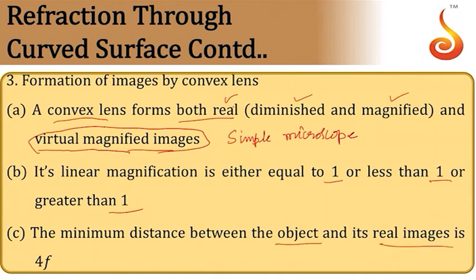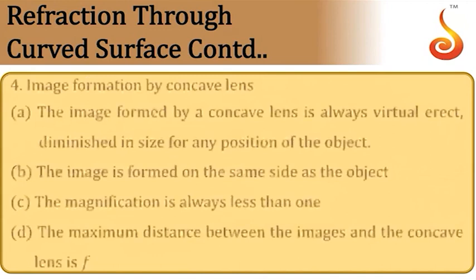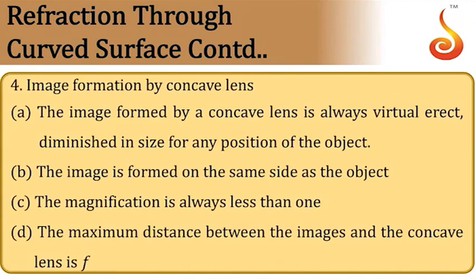Minimum distance between the real object and its real image is 4f in the case of convex lens. In case of concave mirror, it was 0. Moving further, coming to concave lens, the image formed by concave lens is always virtual, erect and diminished in size, irrespective of the position of the object. Remember, concave lens and convex mirror are almost similar.